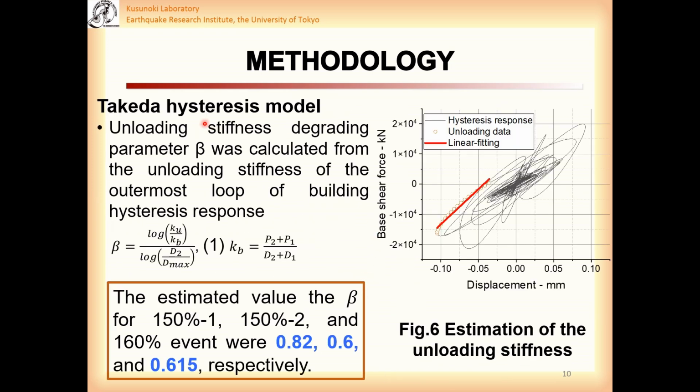This study used the Takeda hysteretic model to simulate the equivalent single degree of freedom response of the reinforced concrete building. In this study, the unloading stiffness degrading parameter beta was calculated from the unloading stiffness of the outermost loop of the building hysteretic response. The unloading stiffness was the slope of the linear fitting of the response from the peak displacement to its intersection with the horizontal axis. And then beta was calculated by using equation 1. The estimated values of beta for the 150% first run, 150% second run, and 160% events were 0.82, 0.6, and 0.615 respectively.